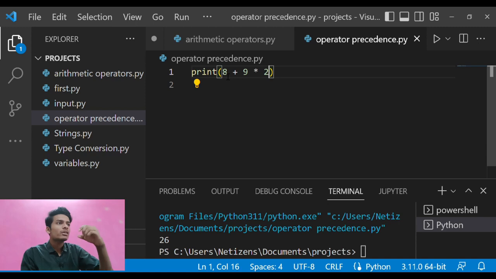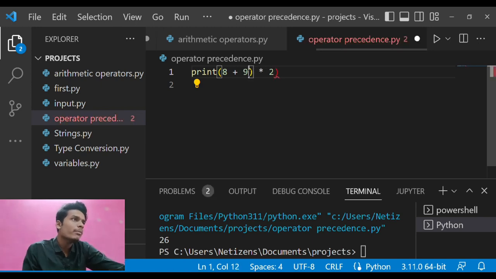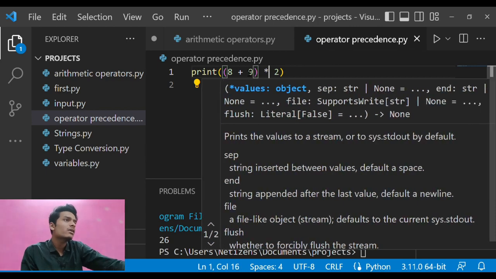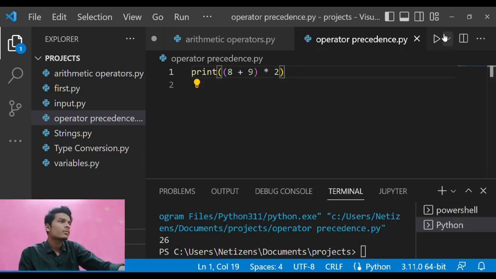And likewise we have the same operator precedence in Python. So if we just print this, it will automatically print 26. But if I want to add 8 plus 9 first, and then multiply it with 2, I can write the 8 plus 9 in a separate bracket, run the program, and I will get the result I wanted. 8 plus 9 is 17, and 17 into 2 is 34. This is how you can use the operator precedence system in Python.